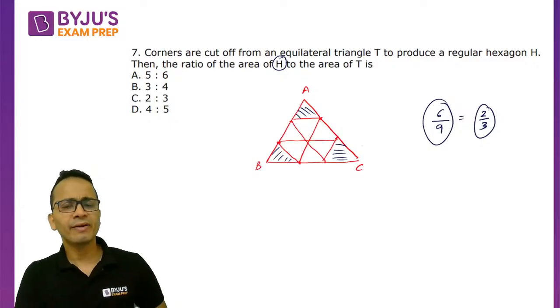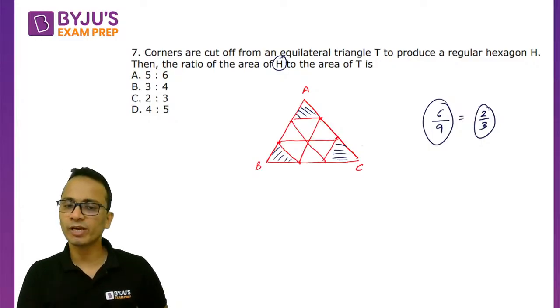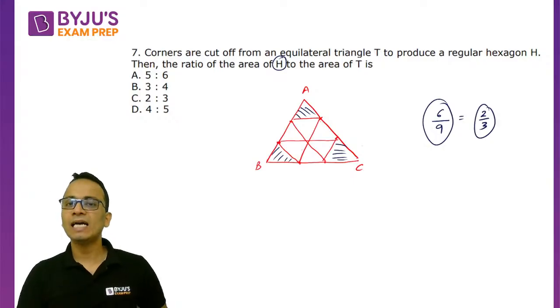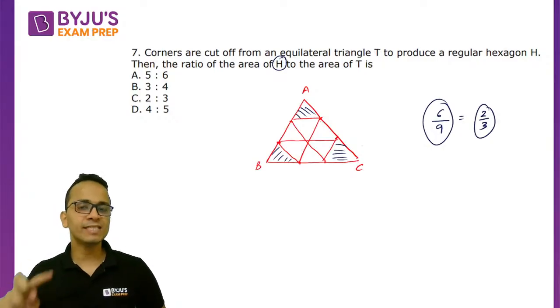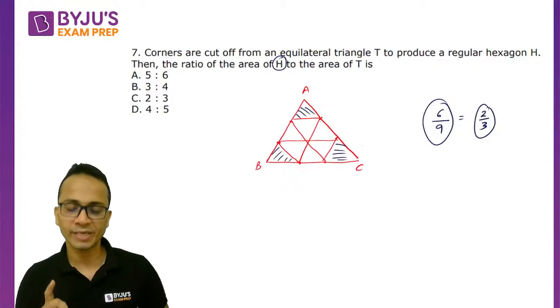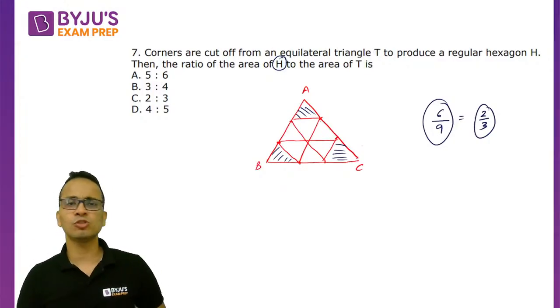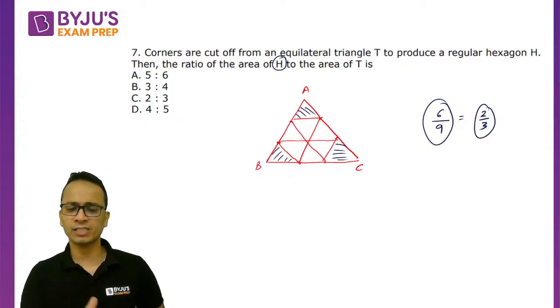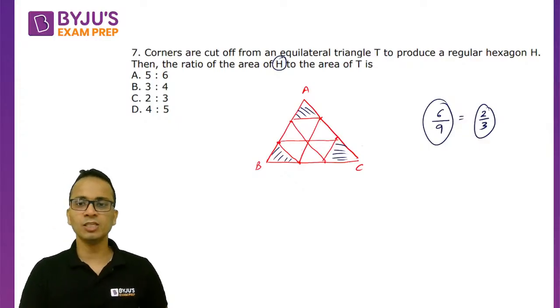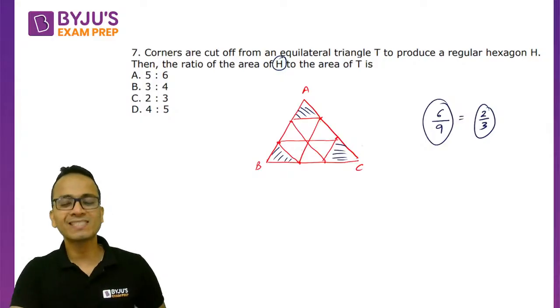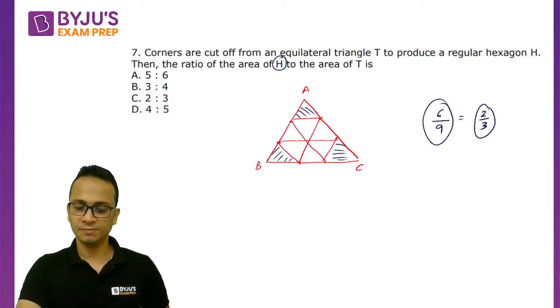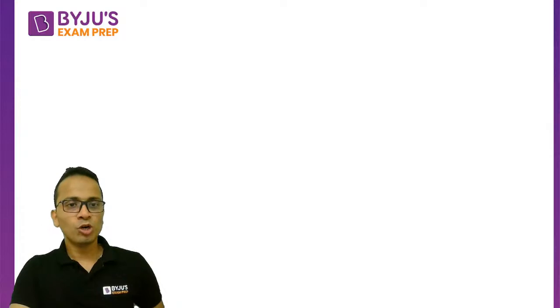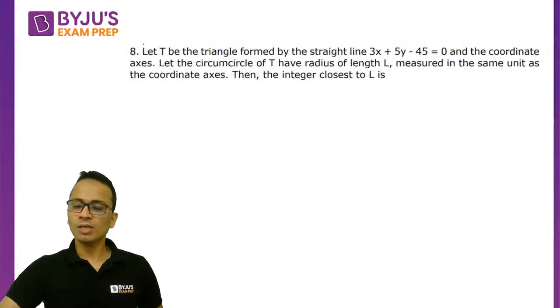The remaining regular hexagon will have 6 triangles, and the original triangle will have 6 plus 3, that is 9 triangles. All these triangles are equal, so I can find the ratio of the area of the hexagon and the triangle. So the correct answer will be 6 upon 9, that is 2 upon 3. Let's move on to the next question, question number 8.